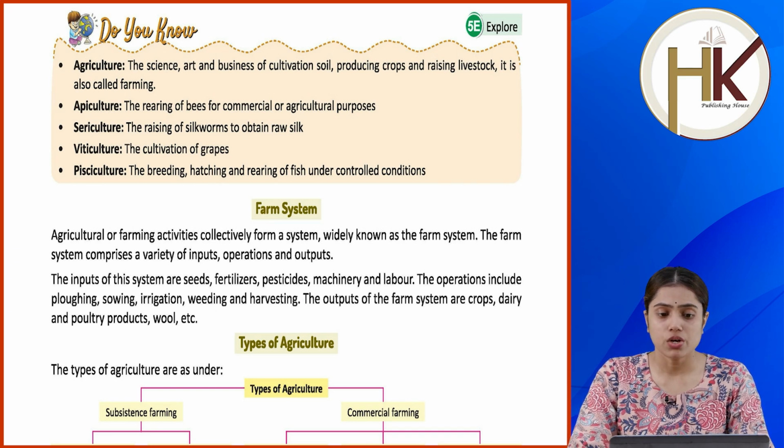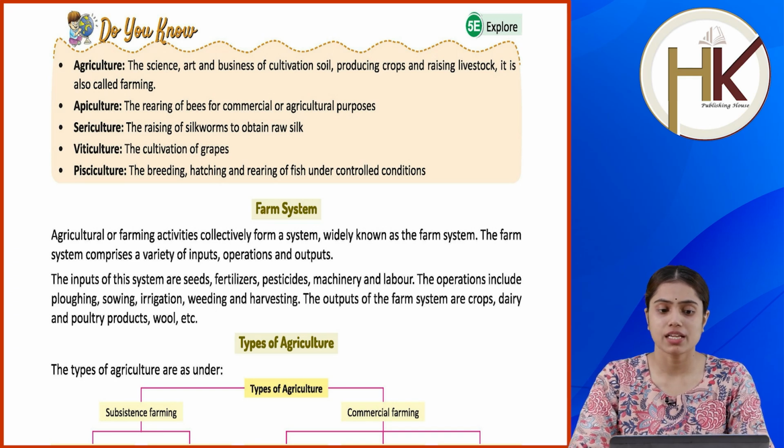Apiculture, the rearing of bees for commercial or agricultural purposes. Sericulture, the raising of silkworms to obtain raw silk. Viticulture, the cultivation of grapes. Pisciculture, the breeding, hatching and rearing of fish under controlled conditions.